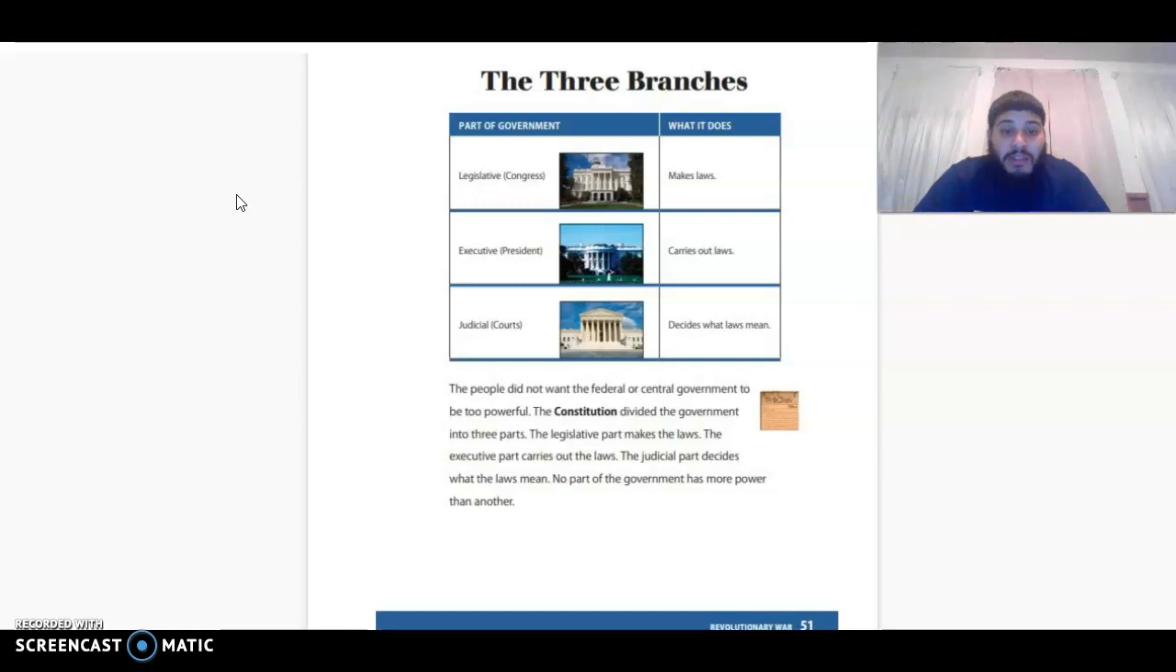The people did not want federal or central government to be too powerful. The Constitution divided the government into three parts. The legislative part makes the laws. The executive part carries out the laws. The judicial part decides what the laws mean. No part of the government has more power than the other.